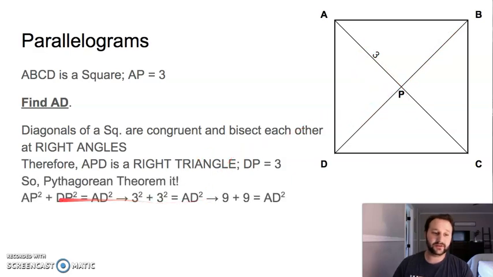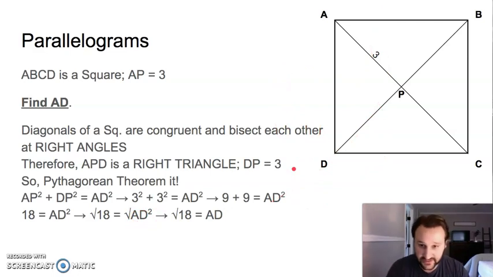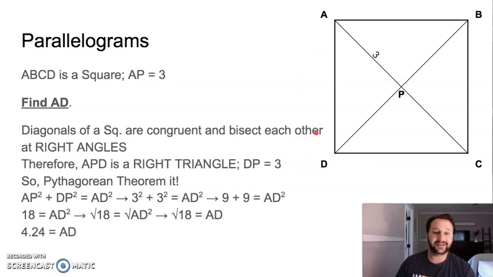So we can use the Pythagorean theorem. We know AP squared plus DP squared is going to equal AD squared. So 3 squared plus 3 squared equals our missing distance. 9 plus 9 equals 18. 18 equals AD squared, or c squared, what we're looking for. We square root both sides, and that cancels out. So we're left with AD equals the square root of 18, which is somewhere like 4.1 or 4.2. Okay, so that's where we're at for AD. 4.24. I had it written down already. Look at how smart I am.